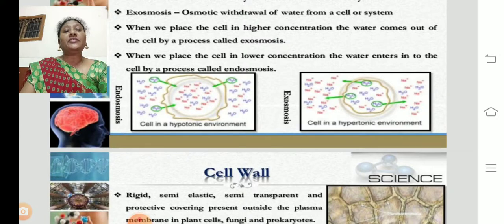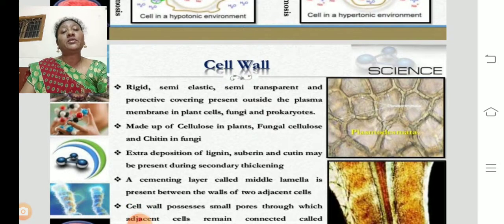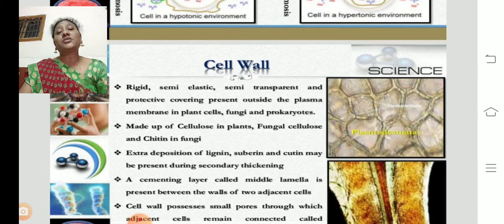These are the different ways materials transfer through the cell membrane. The cell membrane acts as a semi-permeable membrane, a selectively permeable membrane. It allows some particles, and sometimes it doesn't allow any particles. So the cell membrane plays a key role in transporting nutrients by the process of osmosis or diffusion.